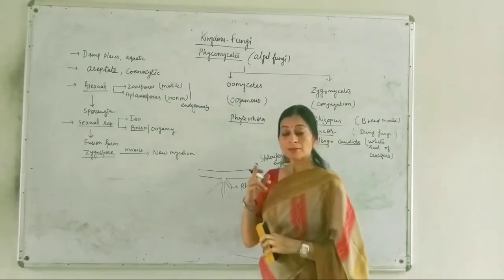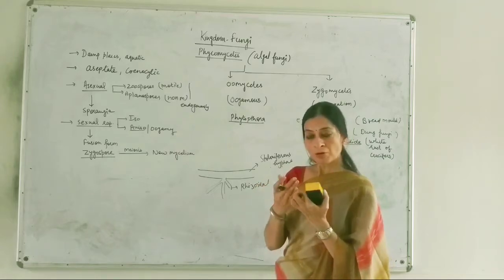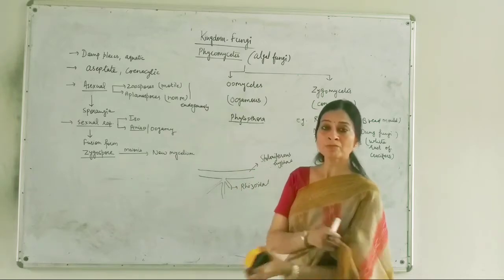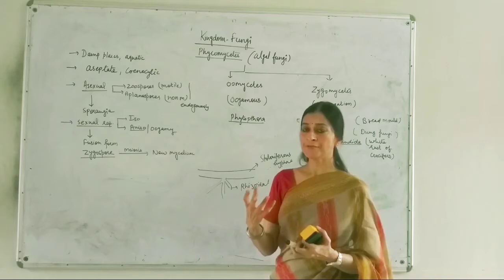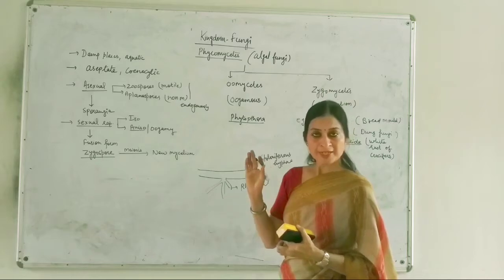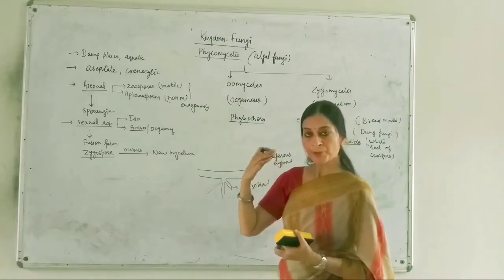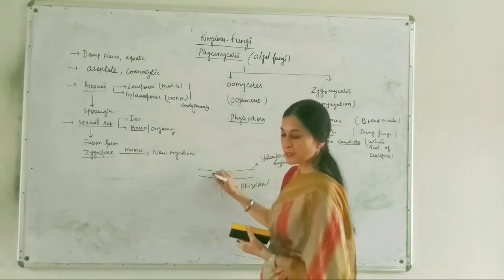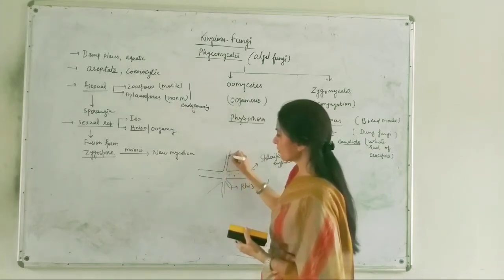Then in the growing stage, they cover the whole substratum with these filamentous structures, and a group of hyphae forms the mycelium. During favorable conditions, they can start reproducing asexually. So this hyphae, which is aseptate and multinucleated, will start developing a vertical structure.